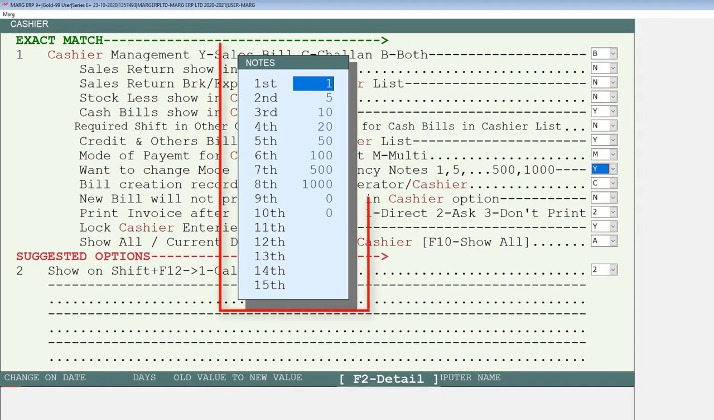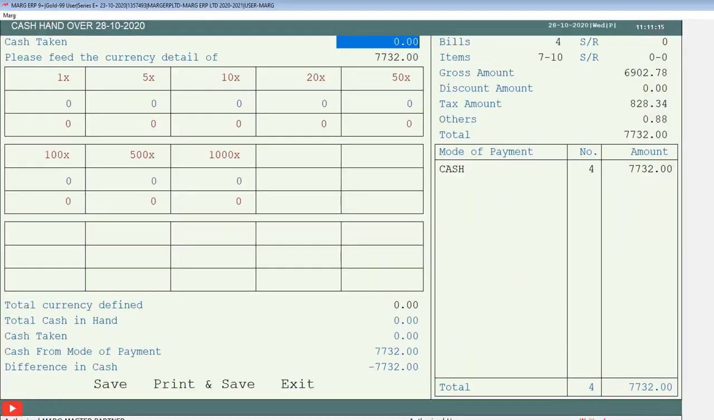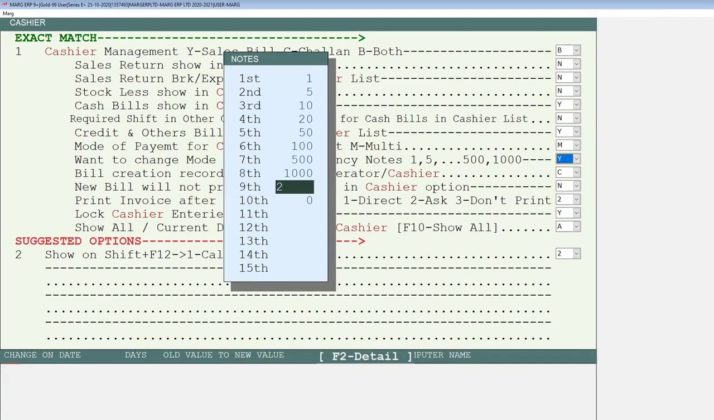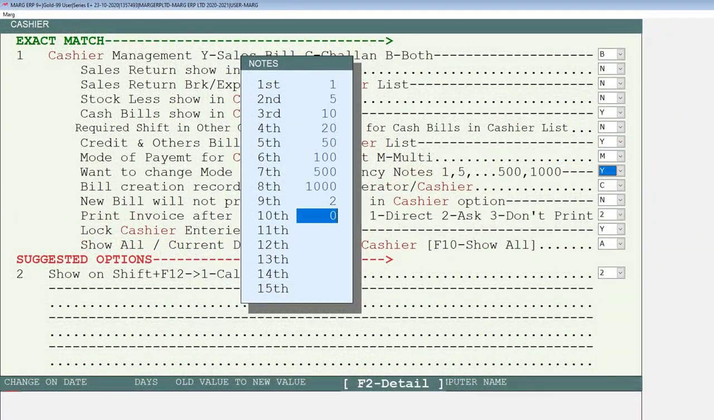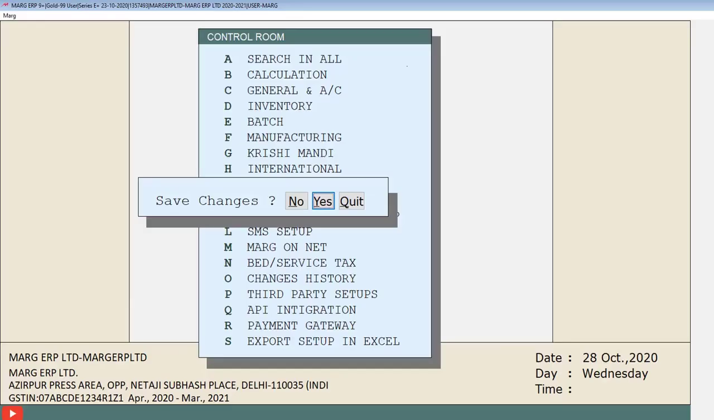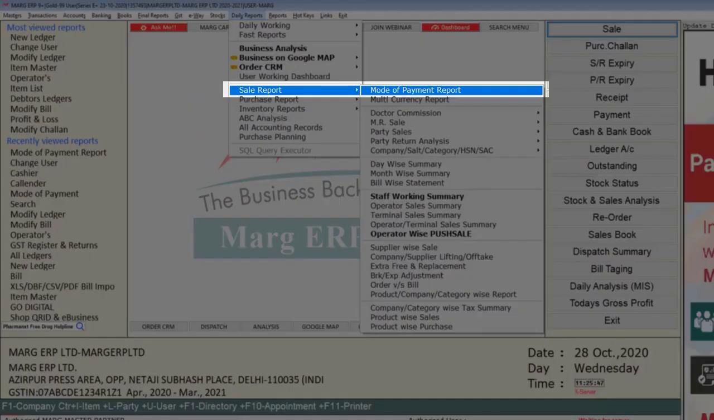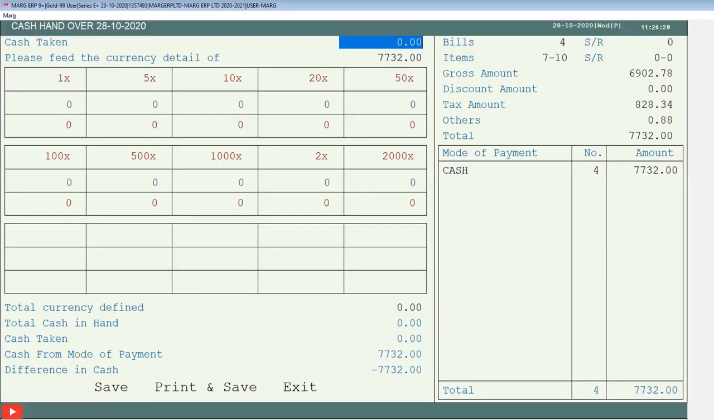As we set Y, the notes window will open. If we want to add 2 rupees in that window, mention 2 in the blank field. Similarly, to add 2000 rupees notes, mention 2000 in the next field, and by pressing the escape key and saving the changes, we will exit from the window. Now again from sale report to mode of payment report, we will come to this cash handover window. Then we can see that more currencies have been added.